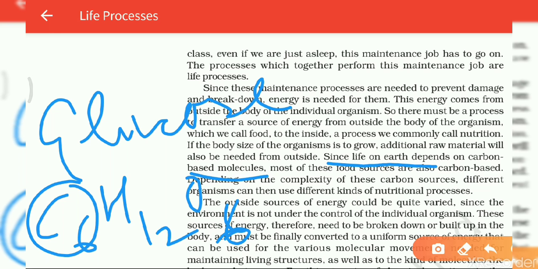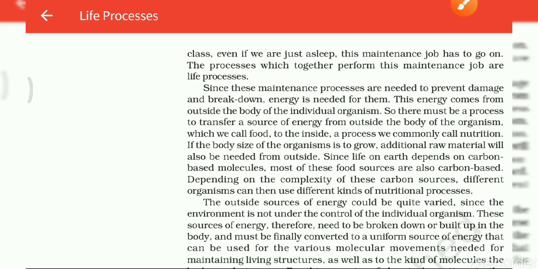Most of these food resources are also called carbon based. Why are they called carbon based? Because these are made up of carbon.